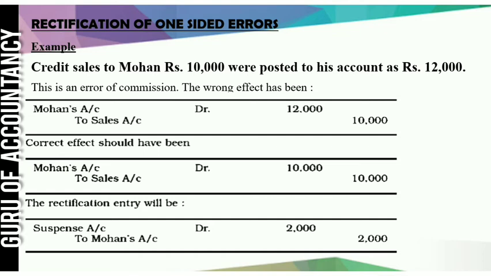Correct answer should be Mohan account debit to sales 10,000, 10,000. But they have written 12,000 and 10,000. So here Mohan account is debited more. So we will credit him to cancel the effect of 2,000. So what to debit? Suspense. So your entry would be suspense account debit to Mohan 2,000. Mohan account was debited more by 2,000, so we credited him with 2,000.